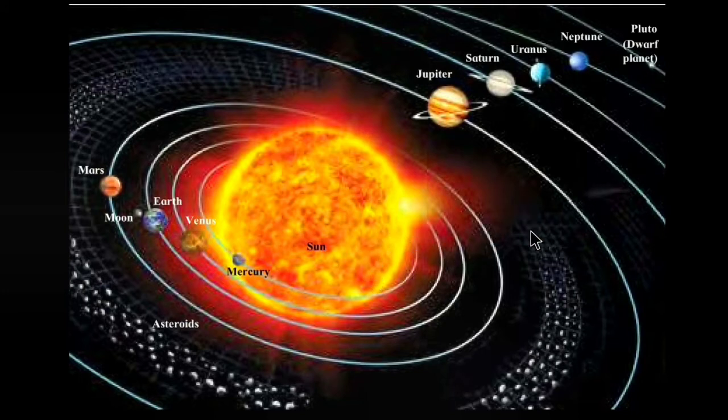A diagram of the solar system is given here before you. In this you see the sun in the center, then the heavenly bodies that revolve around it, their orbits, the planets, the satellites, the dwarf planets and asteroids are all part of the solar system. Understood? So this way this topic is completed.